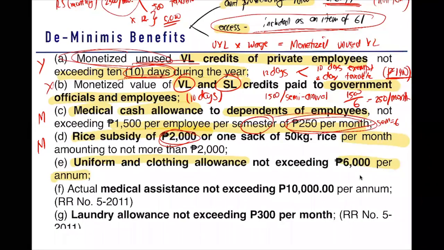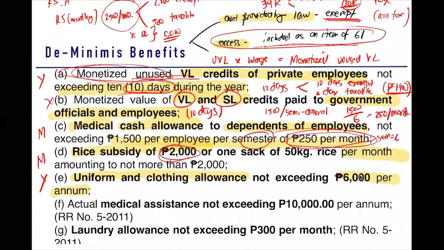So, this is yearly. Yearly na to, guys. I emphasize yearly and monthly because I want you to not make the mistake of multiplying it to 12 or not multiplying it to 12, because only that you memorize the amounts. Kailangan alam ninyo kung yung de minimis is for monthly or for yearly. Importante na alam nyo yung amount, pero importante din na alam nyo kung monthly or yearly yan. So uniform or clothing allowance is 6,000 per year.